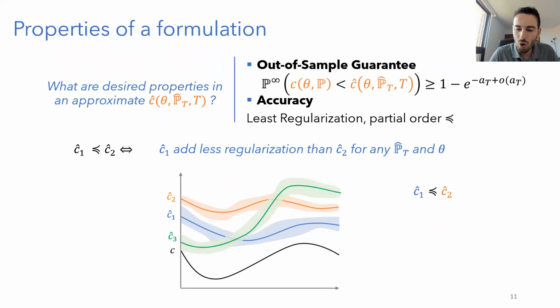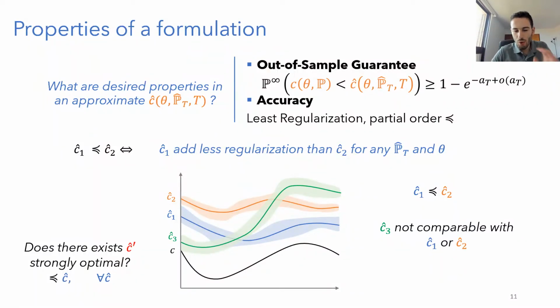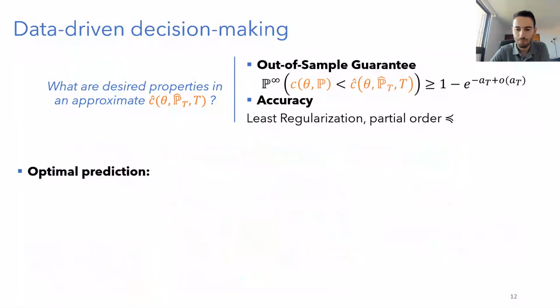But this is a rather strong notion of order between approximations because we cannot always compare them. This is a partial order, not a total order. For example, this green approximation here cannot be compared to the other approximations as it is not uniformly better than any of them or uniformly worse than any of them. So what we want ultimately is some strongly optimal solution in the sense that it is going to be feasible, verify the out-of-sample guarantee, but also uniformly better than any other possible approximation that will verify the out-of-sample guarantee. And it would look something like this red approximation here.